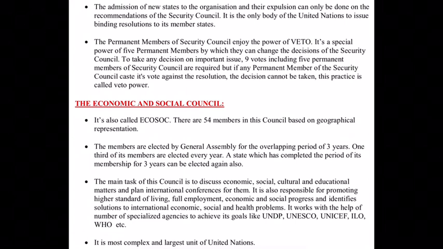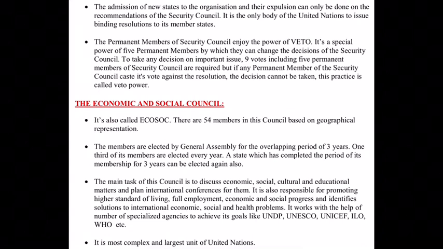Now in the Security Council we saw that non-permanent members cannot be elected again in the very next term. But in the Economic and Social Council, members who have completed their 3 years of membership can be elected again in the next term itself. But in the Security Council, they cannot be elected in the next term. Otherwise, in future, they can apply again.